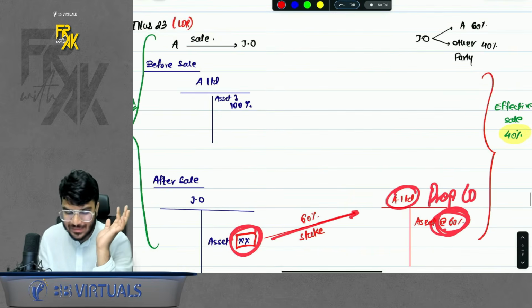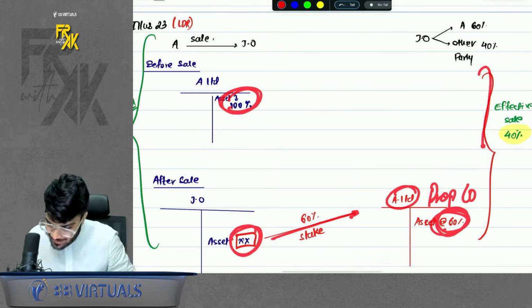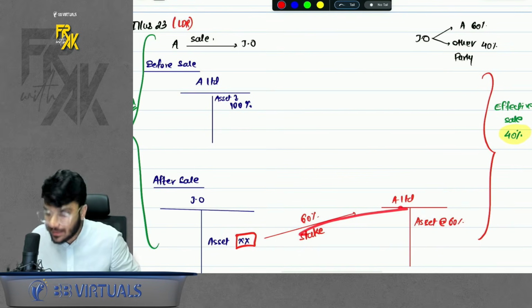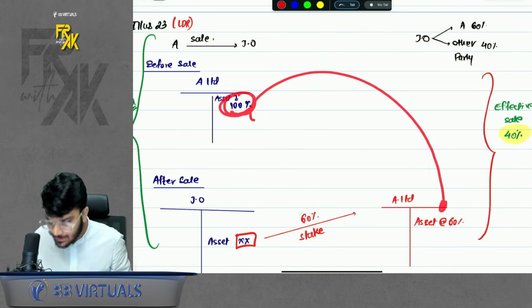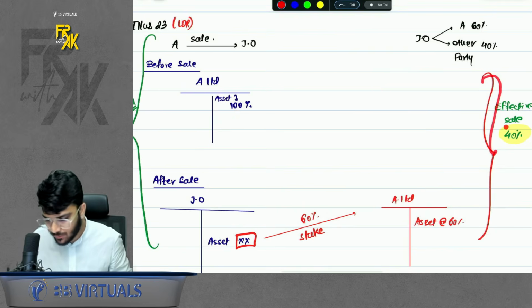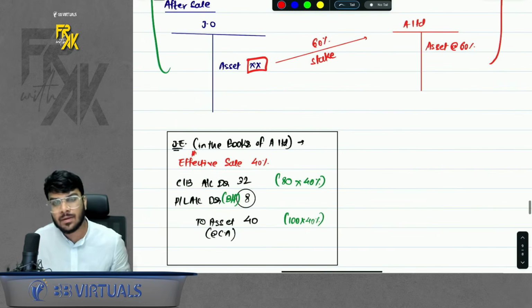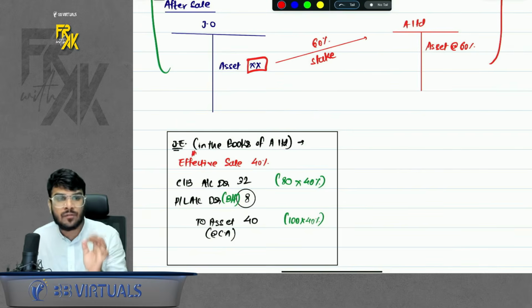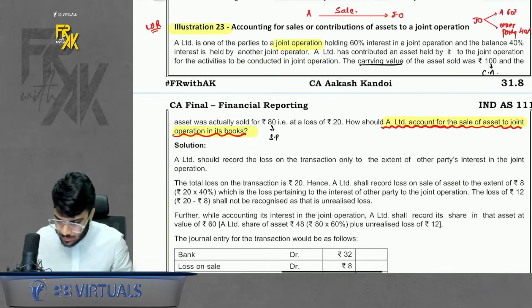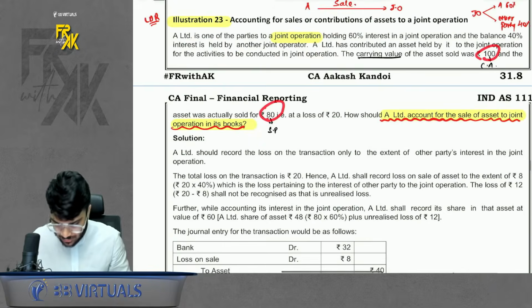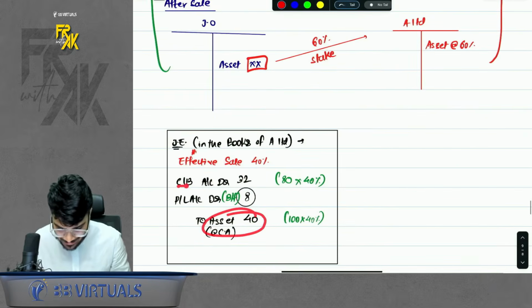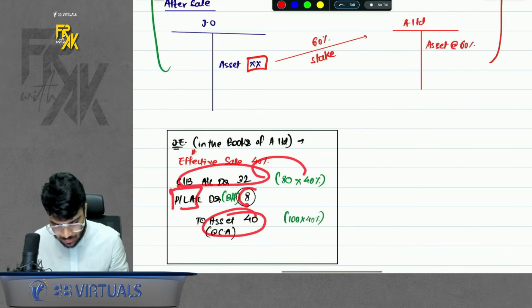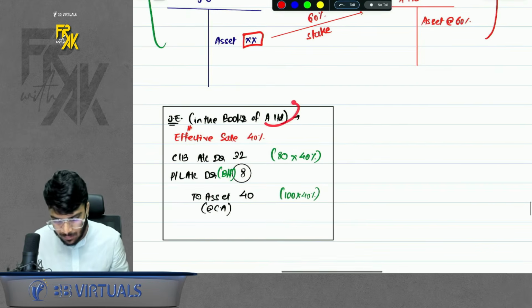So basically, before the sale, A had 100%. After the sale, A automatically recorded 60%. So effectively, A has sold only 40% of the asset, because after selling 100%, A is re-recording 60%. So the effective sale is 40%. So whenever the amount of sale is given, just record the sale to the extent of 40% only. So it is given that the carrying amount was 100, selling price was 80. So we will record only 40% of it. So carrying amount 40% of it, sales price 40% of it, balance is the loss. You will record it in the books of A Limited, of course.